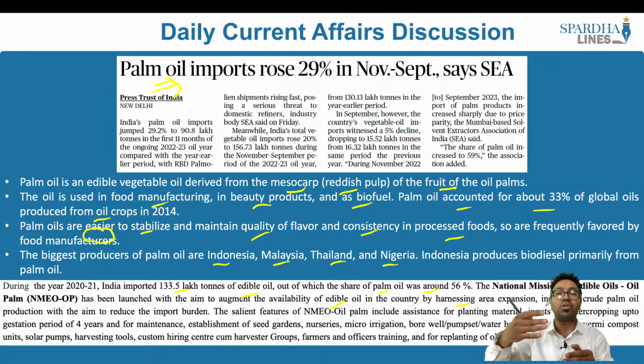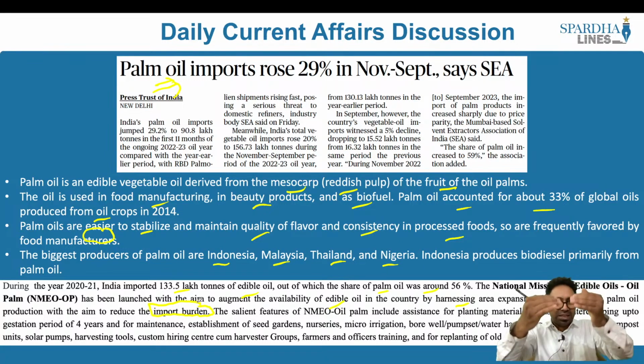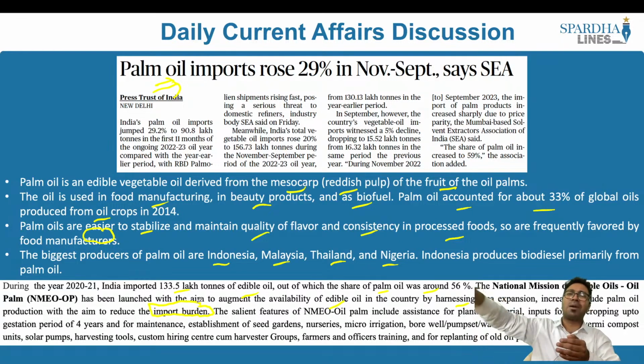This will be increased to about 1500 hectares, hypothetical numbers. So the idea is to increase the area under which palm oil is grown, then increasing crude palm oil production with an aim to reduce the import burden. The major intent of coming up with this particular program is to reduce the imports from a couple of countries